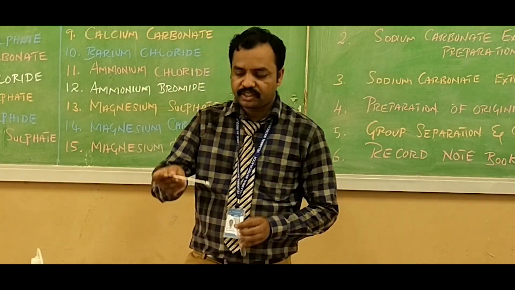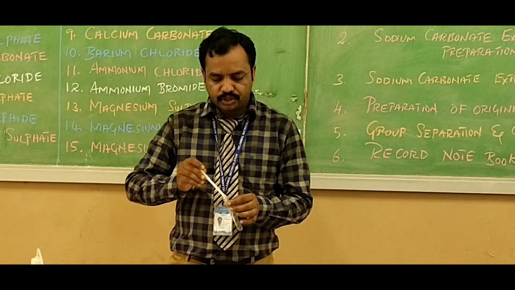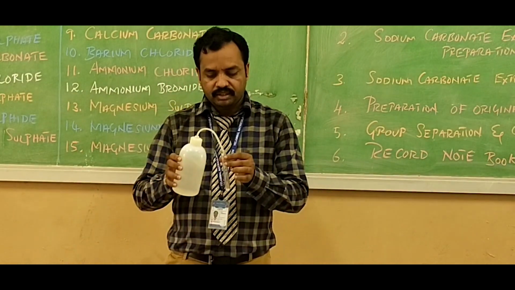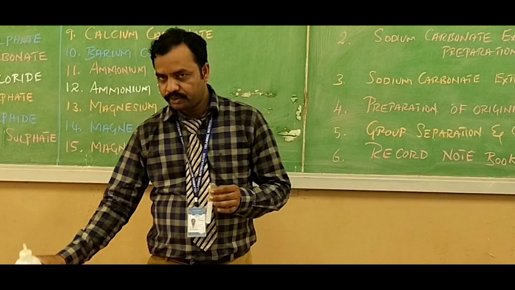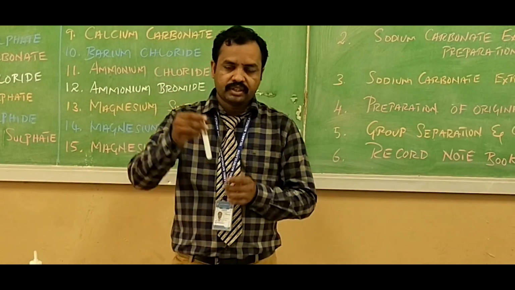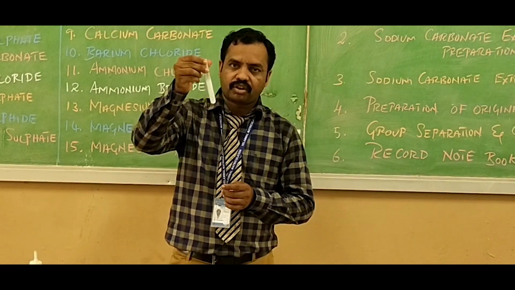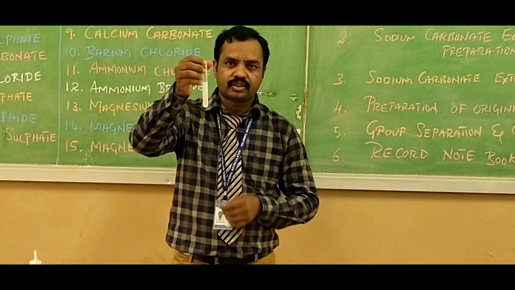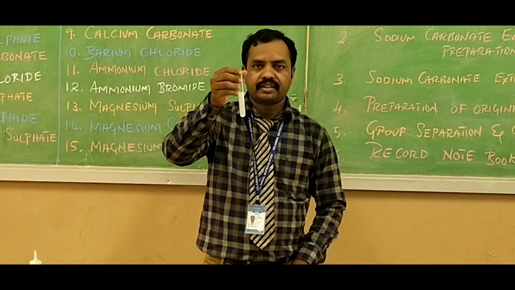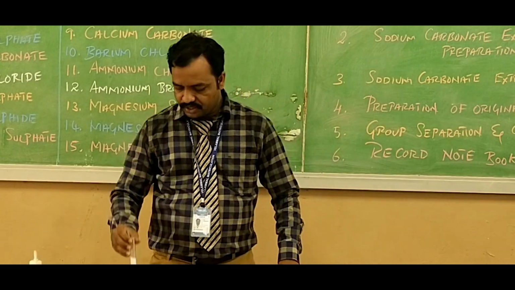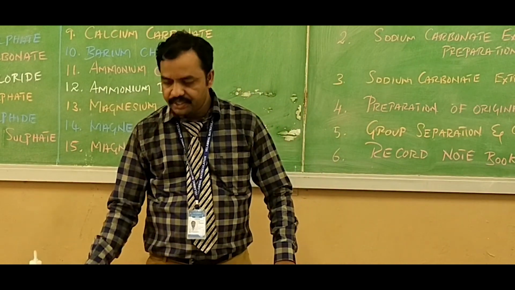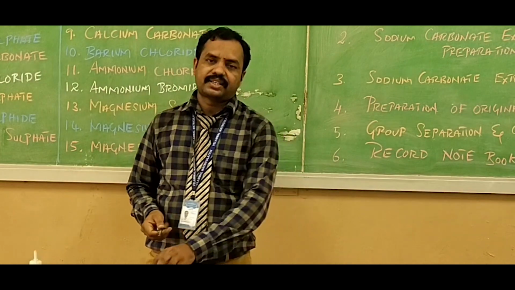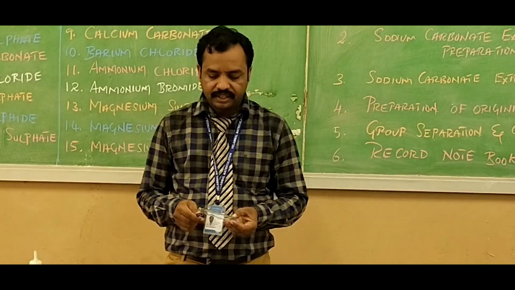I am taking a small amount of the salt in the test tube and adding distilled water to this salt. Now the salt is completely dissolved in water. So lead nitrate is a crystalline salt. In the next test, I am going to analyze the presence of nitrate, that is, the acid radical present in the lead nitrate salt.